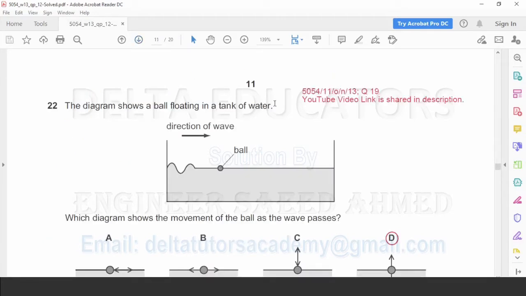Question number 22. This question is the same as in paper 1 variant 1. This video I have already uploaded and I will share the link in the description. So for the explanation of those questions that are the same in paper 1 variant 1, please watch that video. Now we will move to the next question.